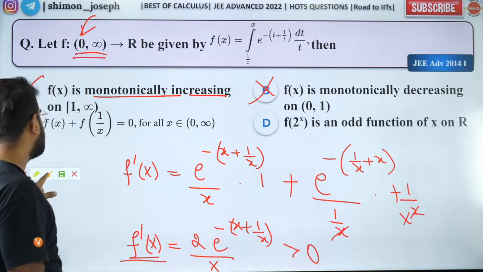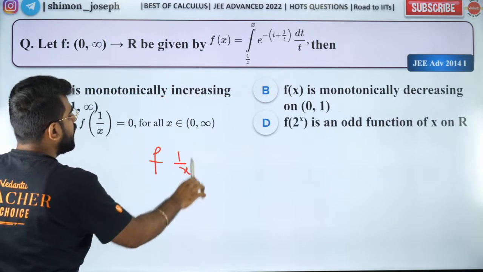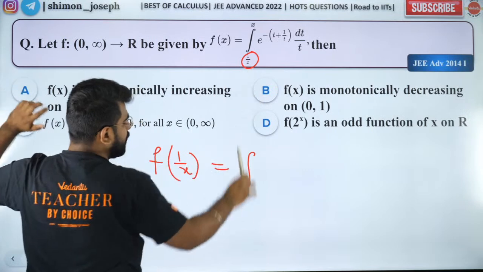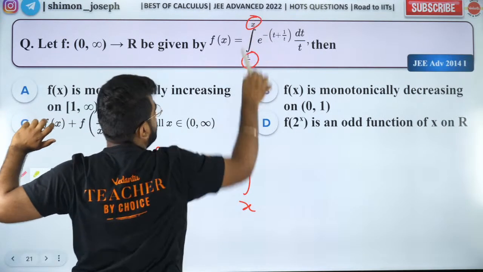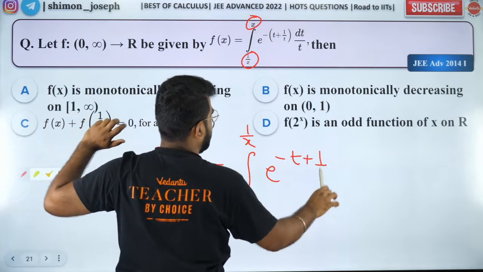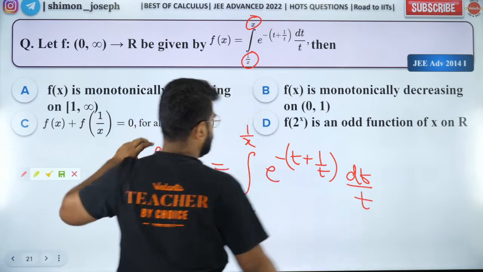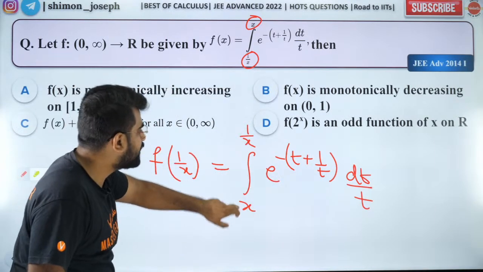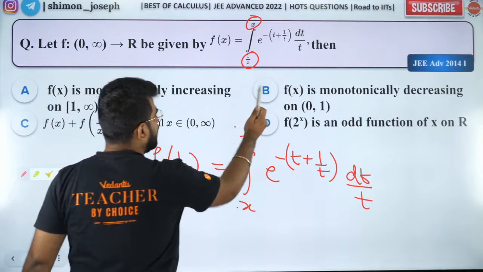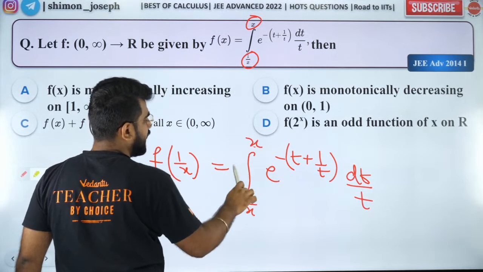Okay. So now what is f of 1 by x? F of 1 by x means the limit alone will change. So this will become 1 by 1 by x, and this will become 1 by x. So the inside quantity is going to be the same, that we don't change, right? That's t. We change only x. So now x to 1 by x, if I reverse it, I can bring a negative sign.